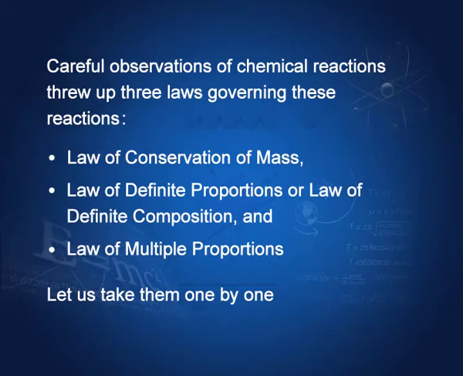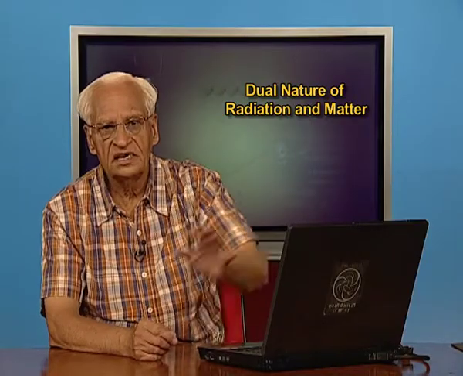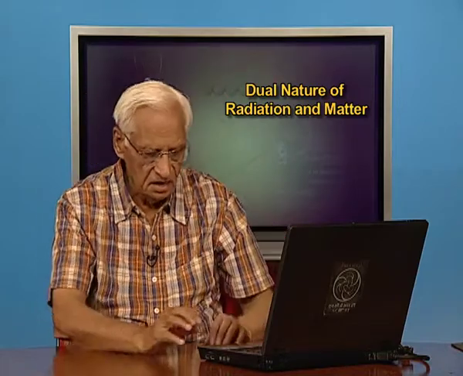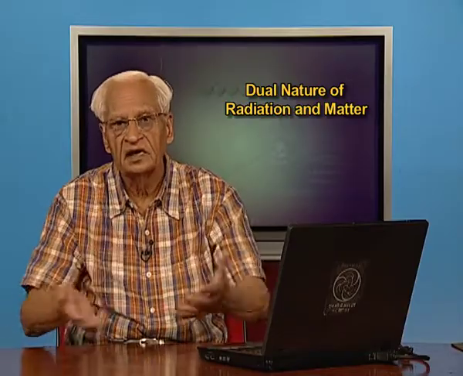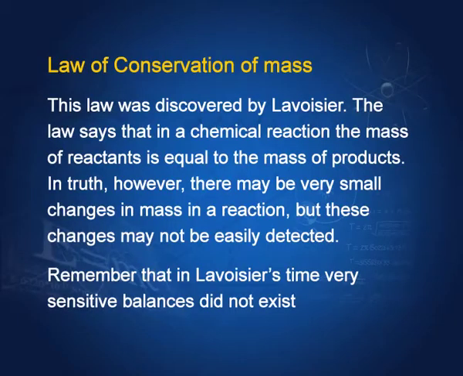These 3 laws are the law of conservation of mass, the law of definite proportions or law of definite composition, and the law of multiple proportions. These 3 laws we shall study, and from this we shall extract the nature of matter.